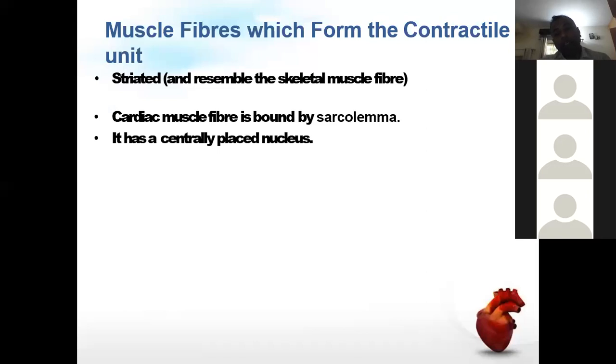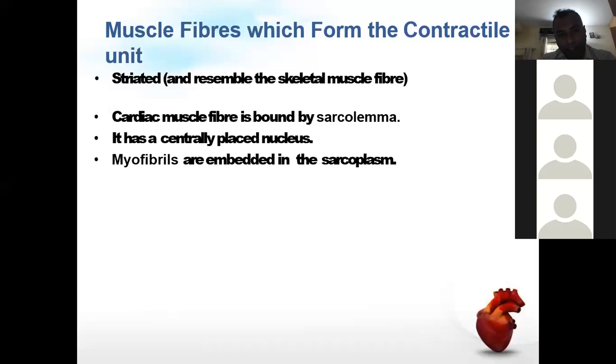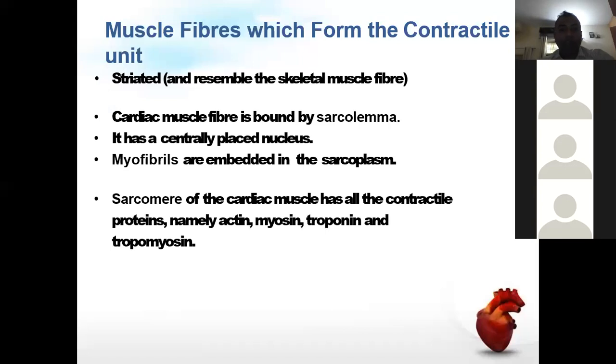It has a centrally placed nucleus, means एक cardiac muscle fiber में एक nucleus होते हैं. And their myofibrils are basically embedded in the sarcoplasm, that is the cytoplasm of the muscle. Sarcomere of the cardiac muscle has all the contractile proteins, namely actin, myosin, troponin, and tropomyosin. There are few other proteins also that are not much significant. These 4 important muscle proteins होते हैं.